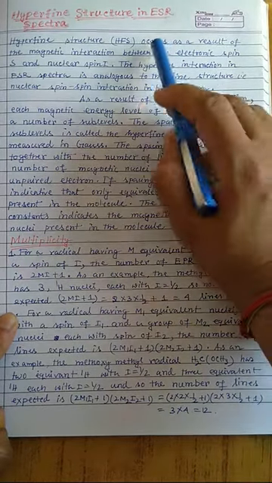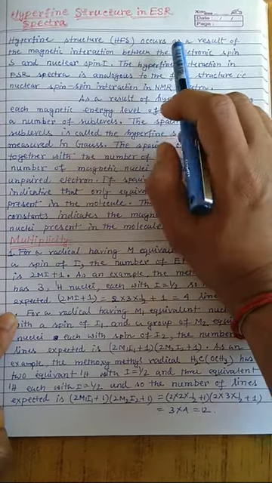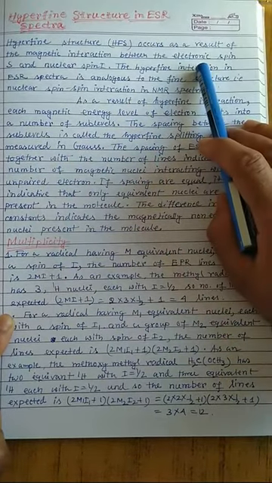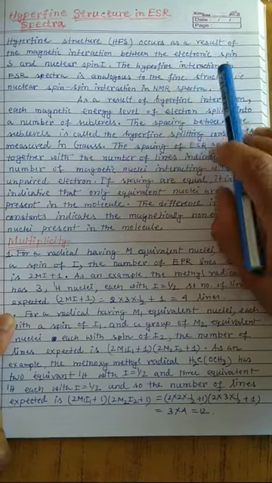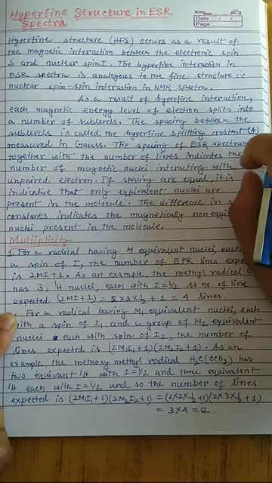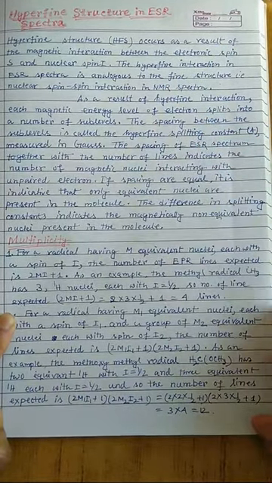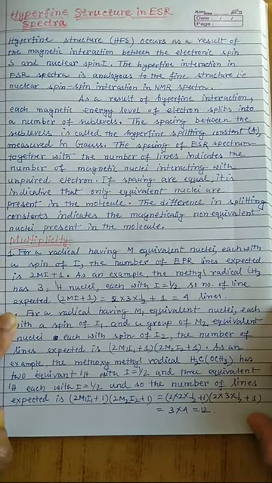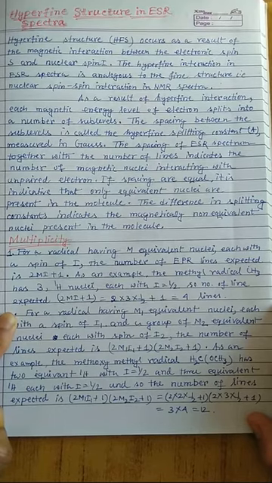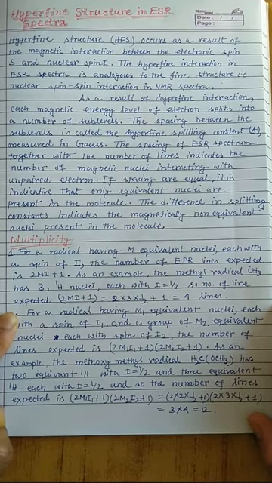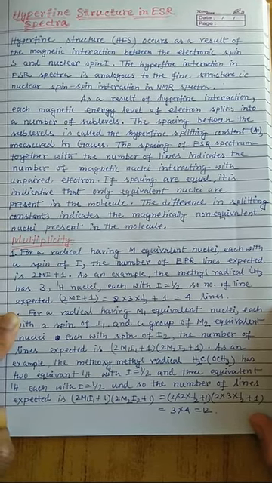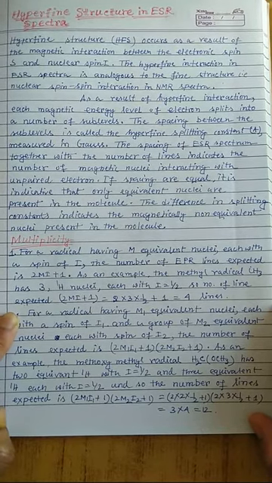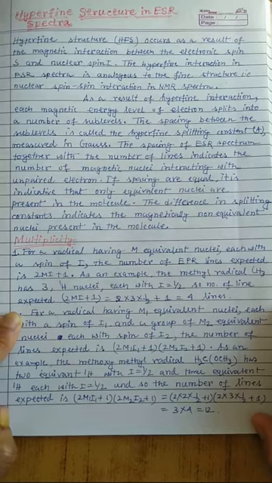Hyperfine structure, or HF in short, occurs as a result of the magnetic interaction between the electronic spin S and the nuclear spin I, because we know that a single electron doesn't exist, as we already discussed in the NMR spectrum. Here also, a single electron which is responsible for the ESR spectrum doesn't exist alone. It is definitely present inside an atomic species, a radical species, a molecular species, or any kind of environment.